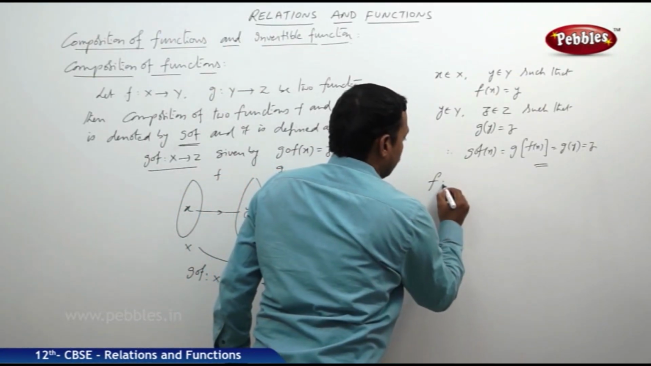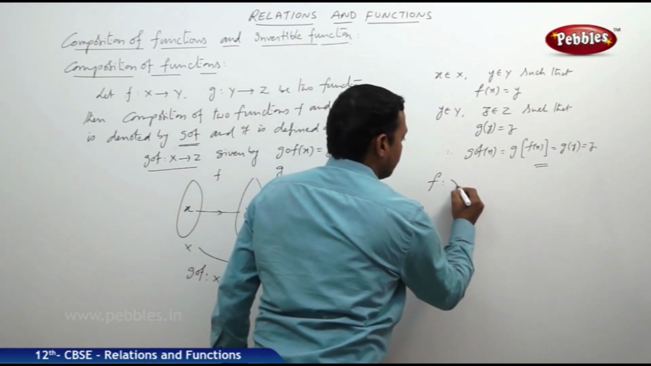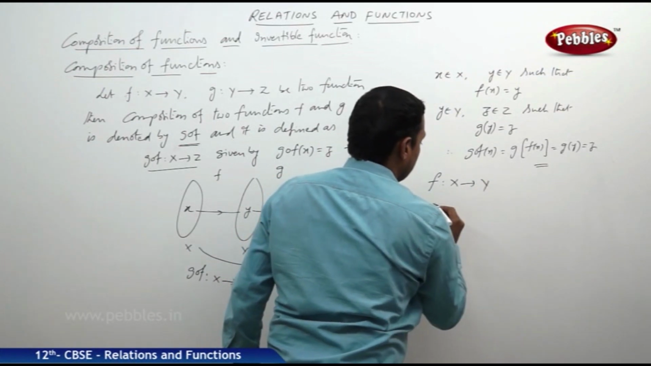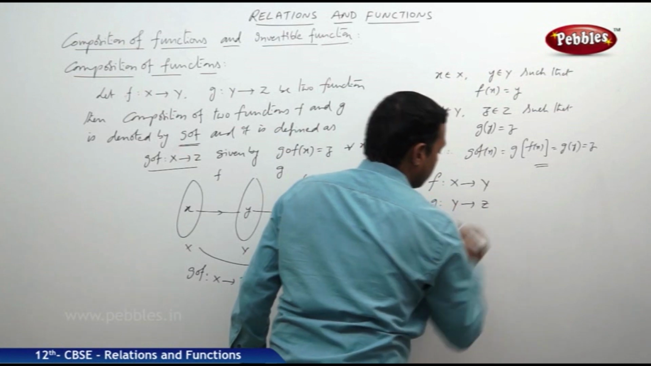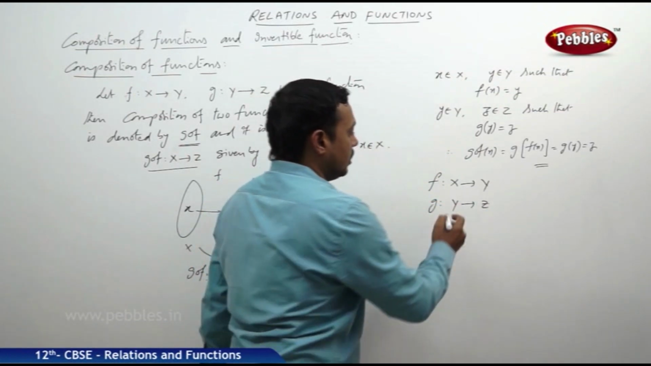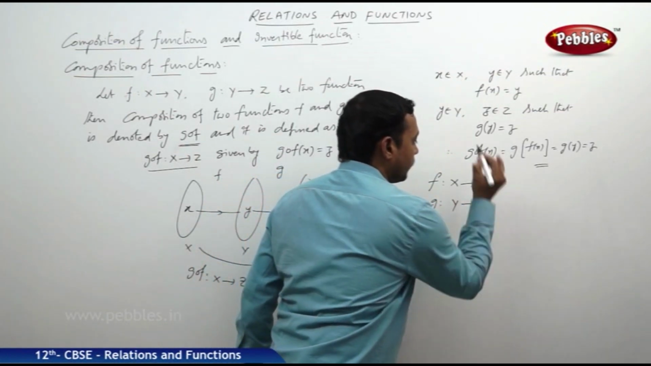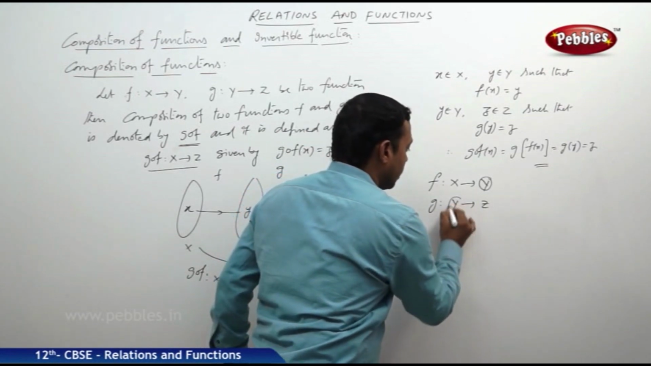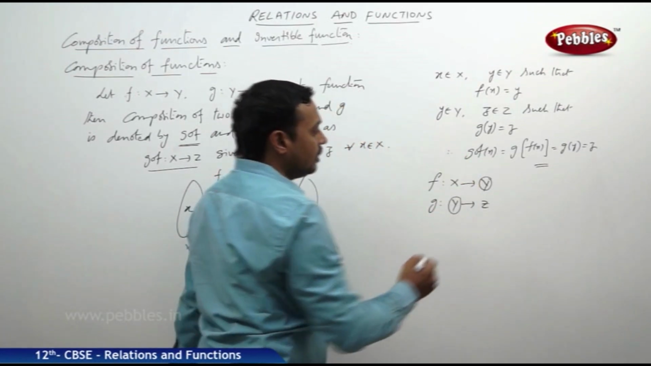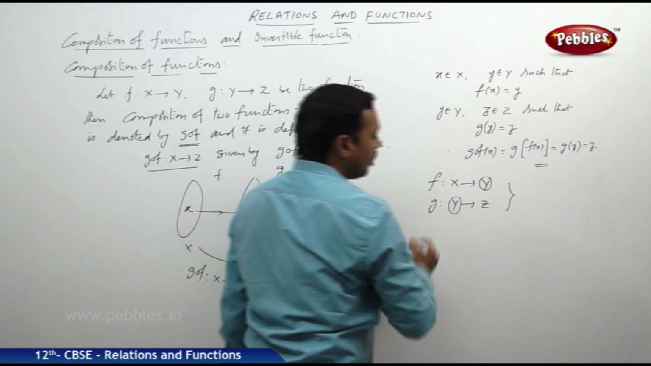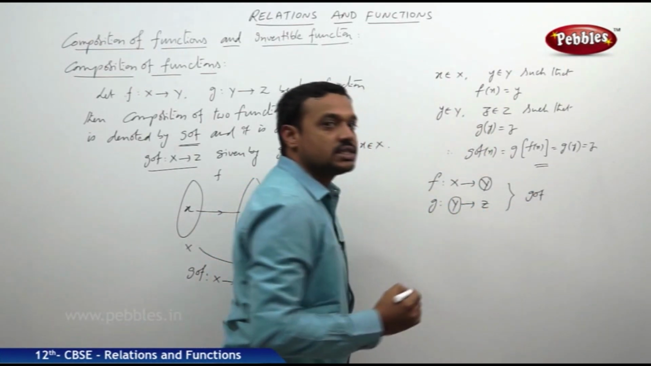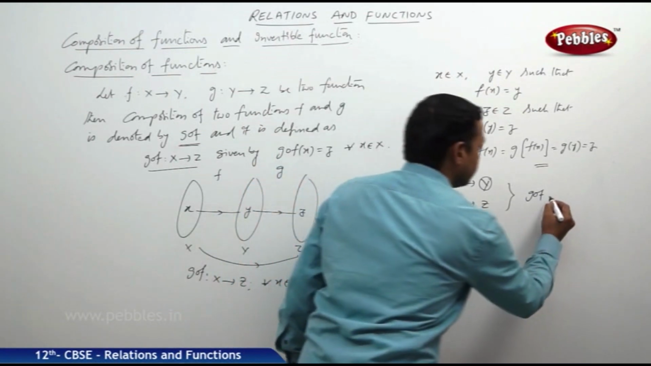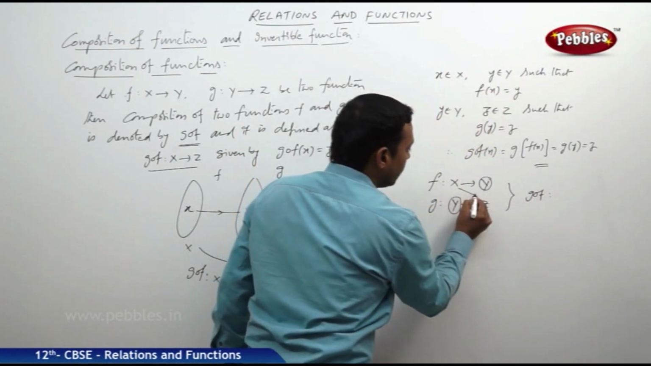Now we have f is a function from X to Y and g is a function from Y to Z. The codomain of f is the same as the domain of g. Then the composition of these two functions, known as g circle f, is defined from X to Z.